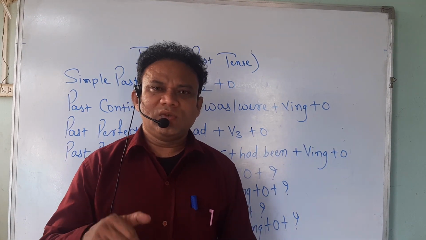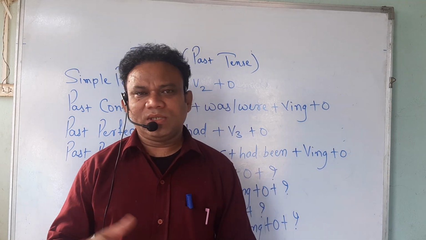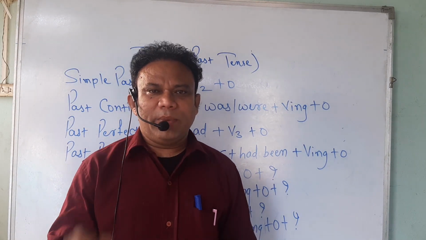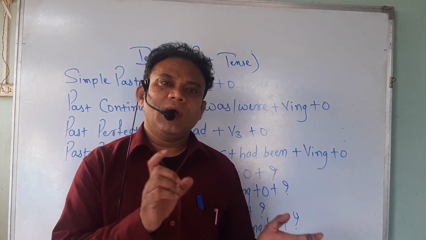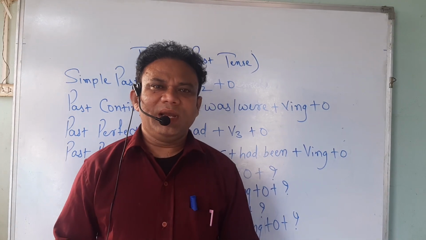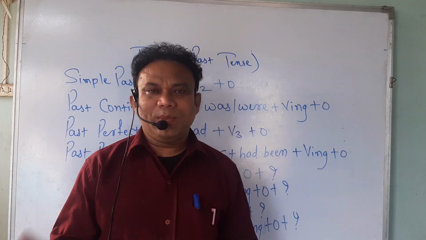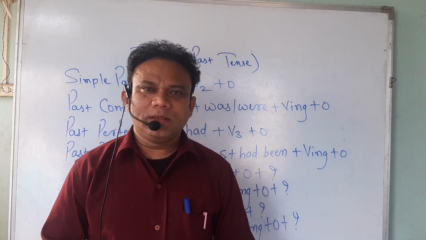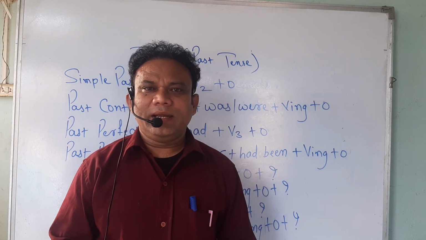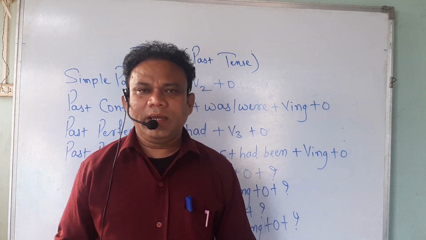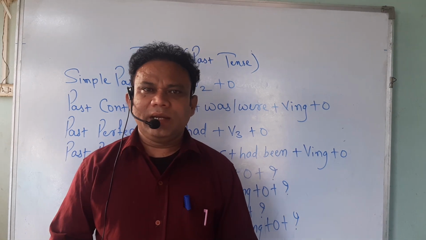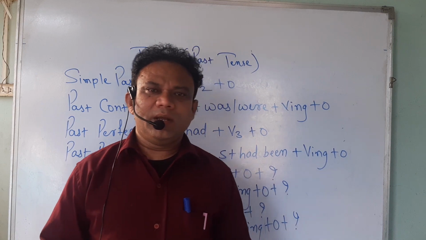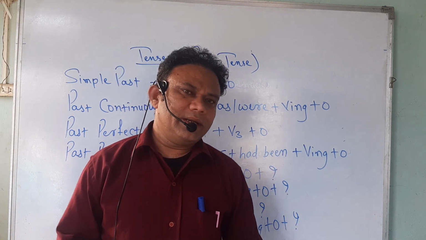Now subject plus was or were plus V-ing plus object. This is the active structure of past continuous. The passive of past continuous is object plus was or were plus being plus V3. For example, I was writing a letter. Its passive is a letter was being written by me. So I was writing a letter, this is also past continuous. And a letter was being written by me, that is also past continuous.